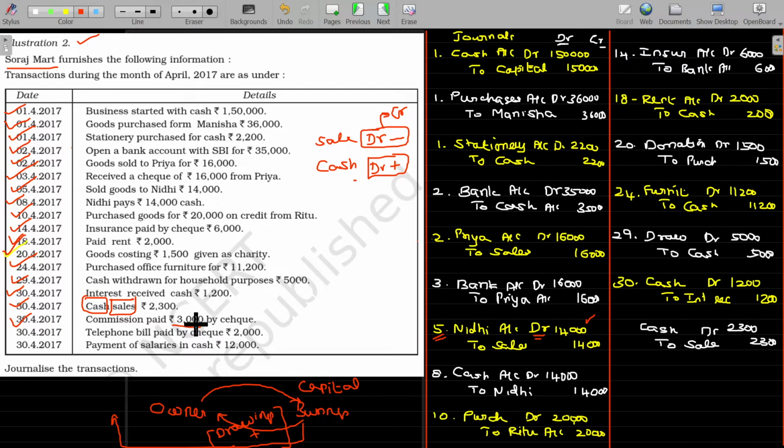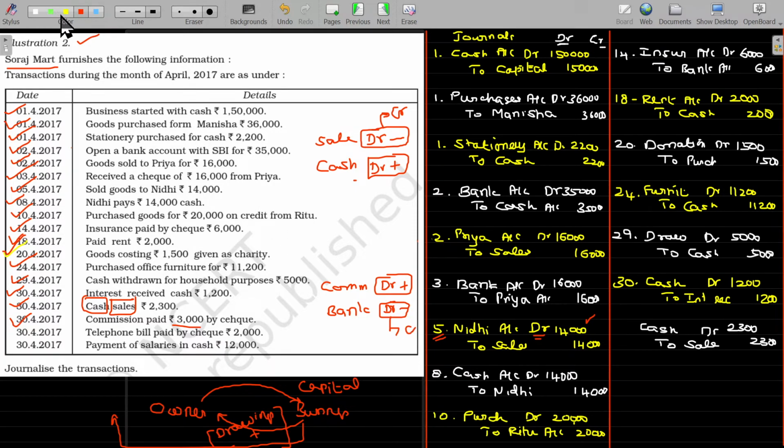Commission paid 3,000 by check. Rupees 3,000 by check. So commission, and then check represents bank. Okay, bank. So bank is also an asset, debit balance. Commission is also an expense, so it is also a debit balance. Because of payment of commission, the debit balance increases. Because of the payment, the bank balance will be reducing, so minus. To increase the debit balance, you have to debit it. To decrease the debit balance, it should be credited.